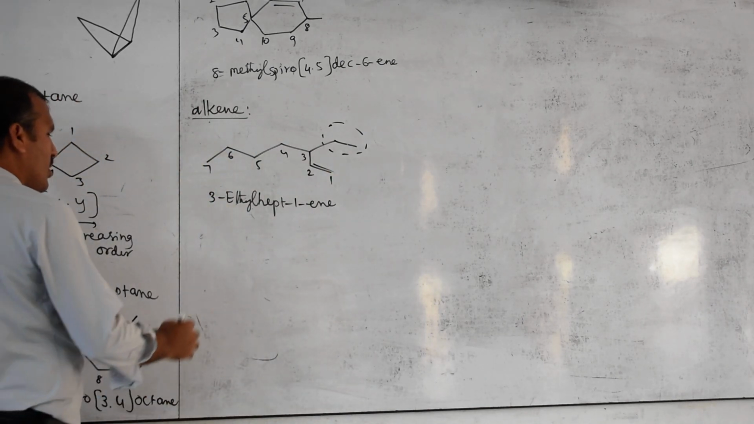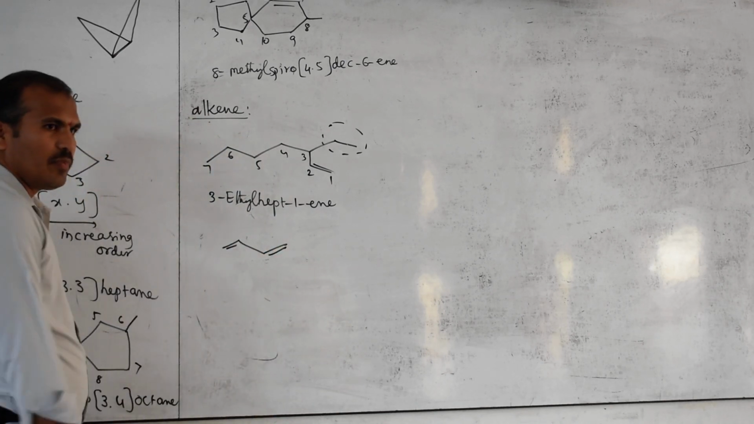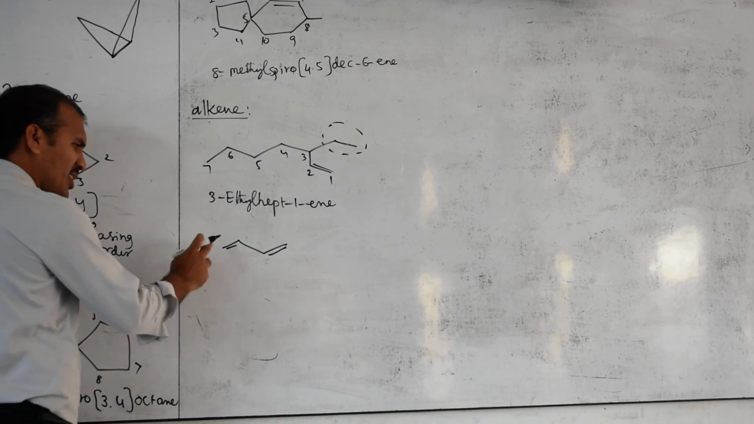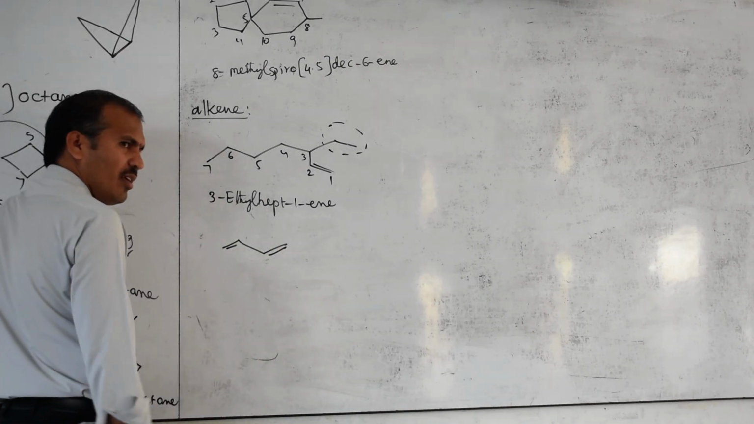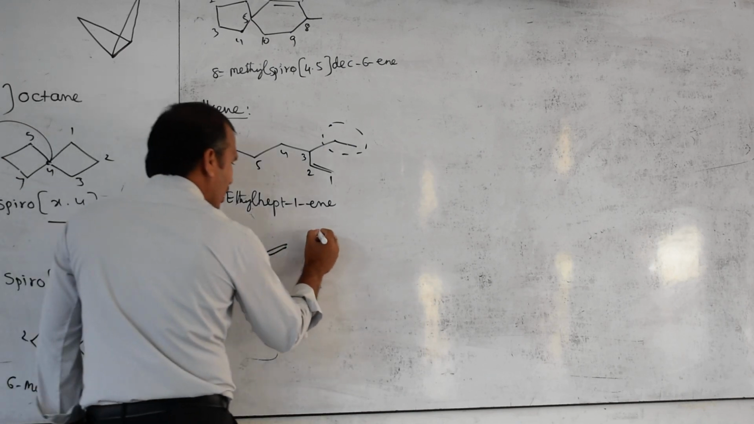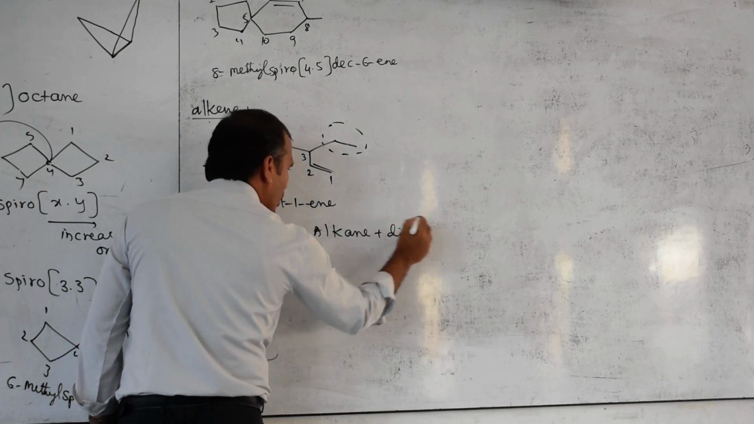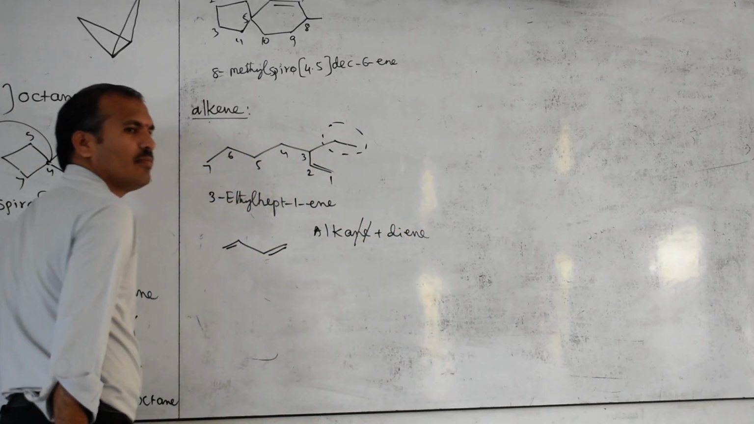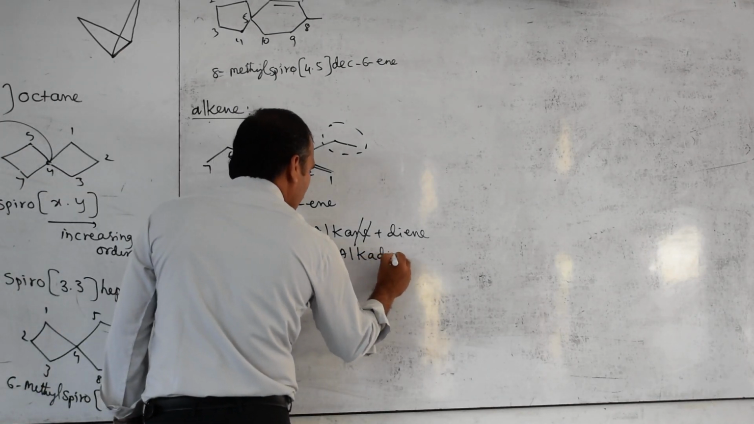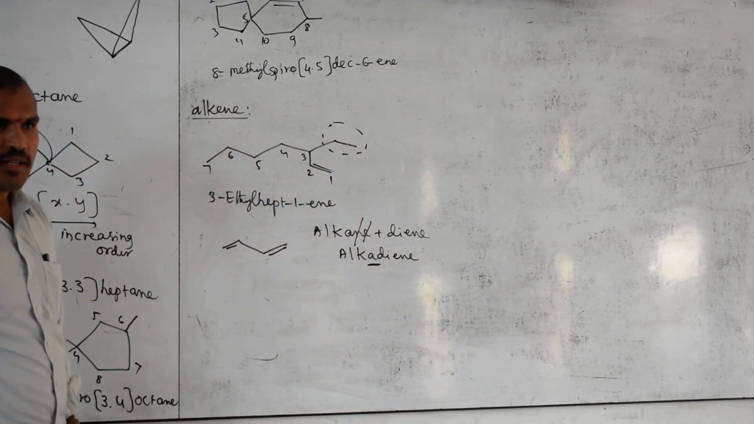Clear? Now, if it is like this, this is very important. How many times is the double bond present in this type of compound? 2 times. That is what? Diene. So in alkane plus diene, the ane should be removed. Then write the name alka, diene. So here this A should be pronounced, alkadiene.